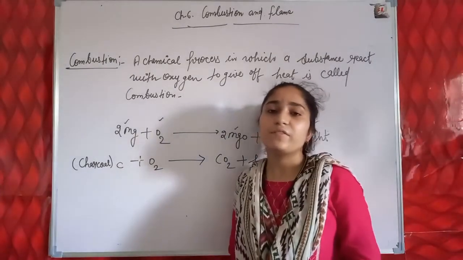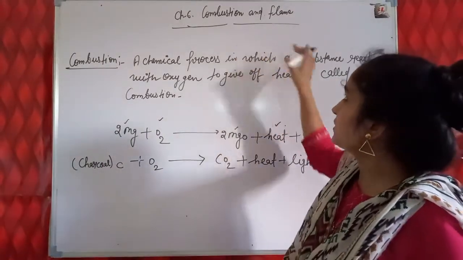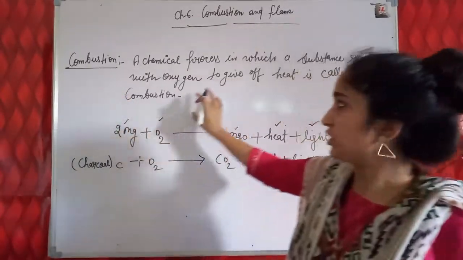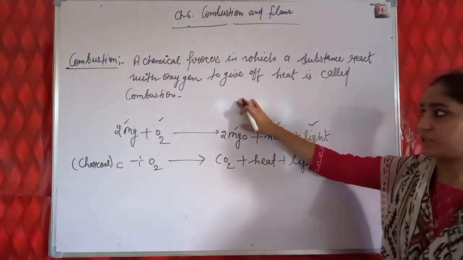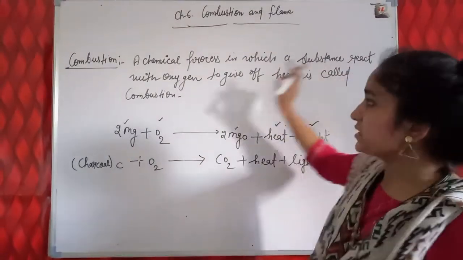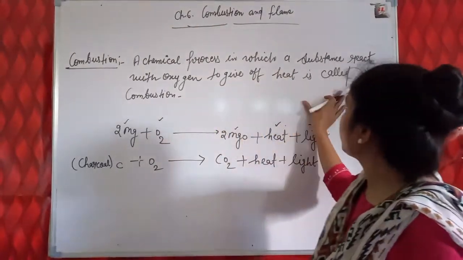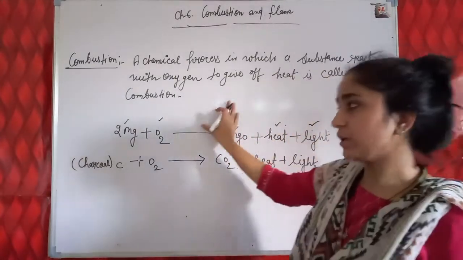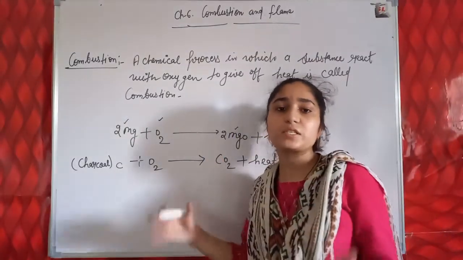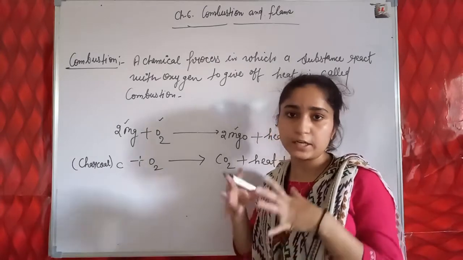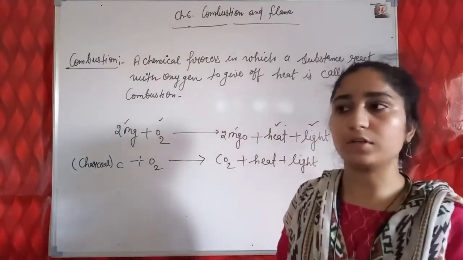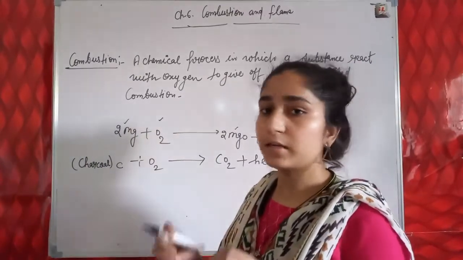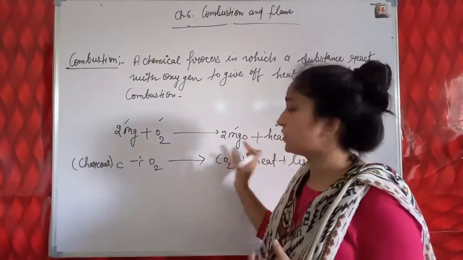Students, today we are going to discuss chapter number 6, combustion and flame, and the first term here is combustion. Combustion is the chemical process in which a substance reacts with oxygen to give off heat and light. When a substance is burned or heated, it reacts with oxygen, and along with that it gives heat and light with the product.